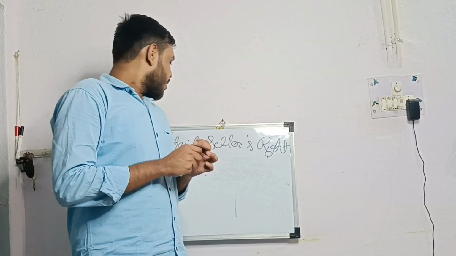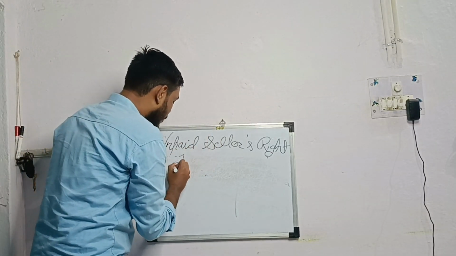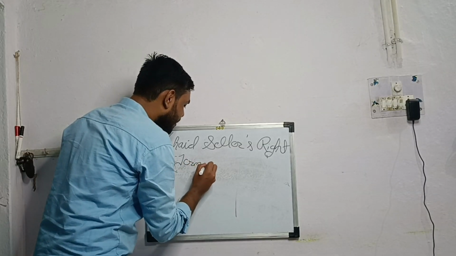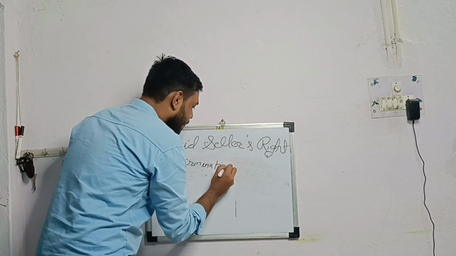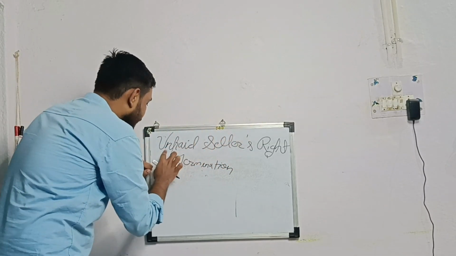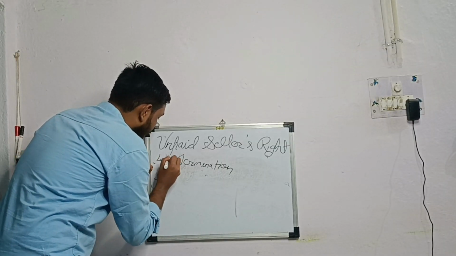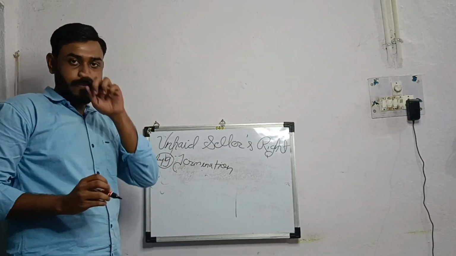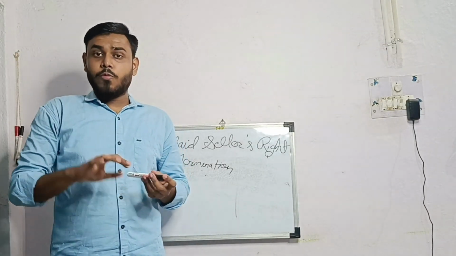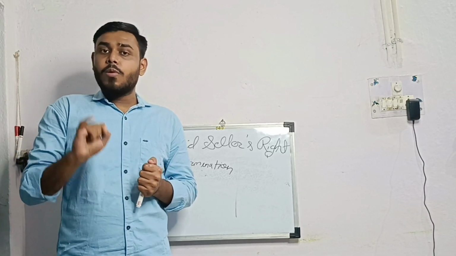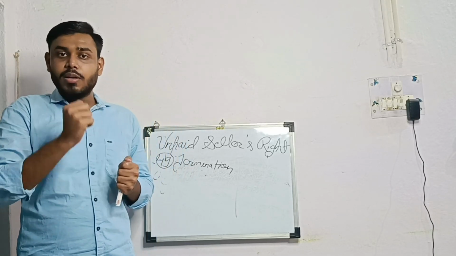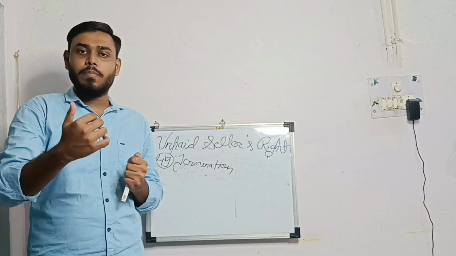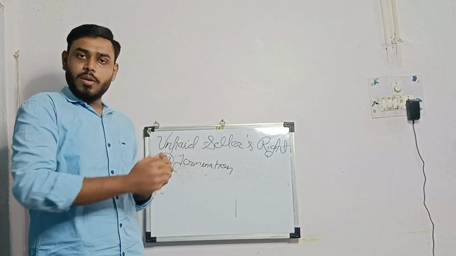Now coming on to the termination of lien, which is given under section 49 of the Sale of Goods Act. So section 47 talks about right to lien, section 48 talks about the right to lien exercising over the part, and section 49 talks about termination.